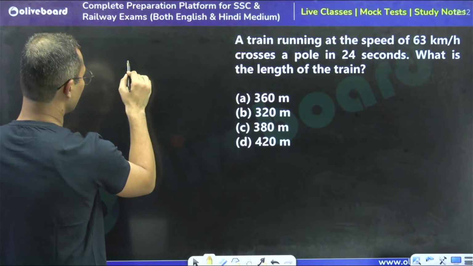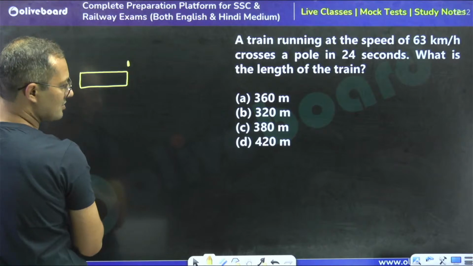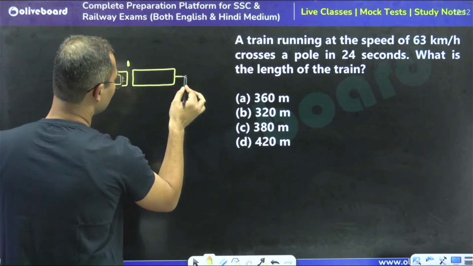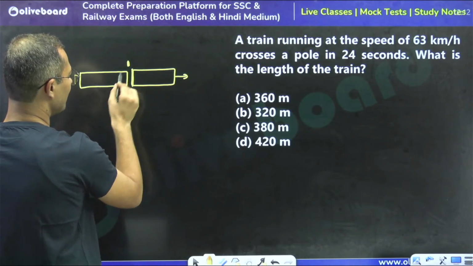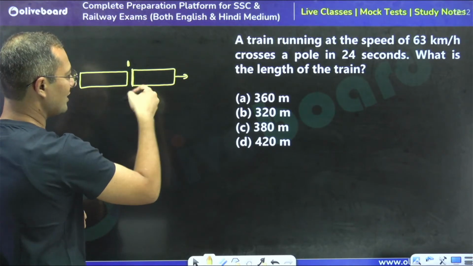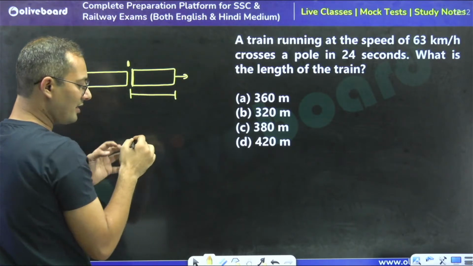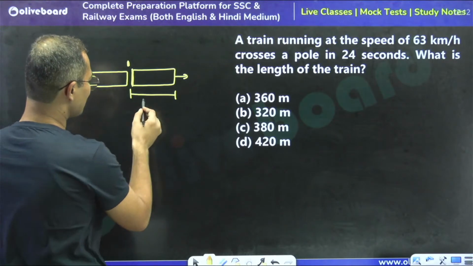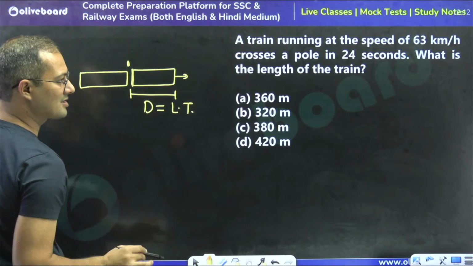So this is the pole. When the train has come to the pole and the last bogie of the train is in front of the pole, we can say that the train has crossed the pole. So to cross the pole, the train has to travel or cross itself. In that case, the distance is going to be equal to the length of the train. I think this is clear, right?